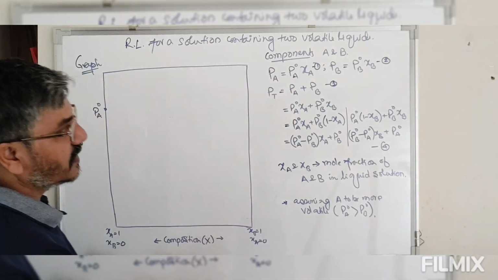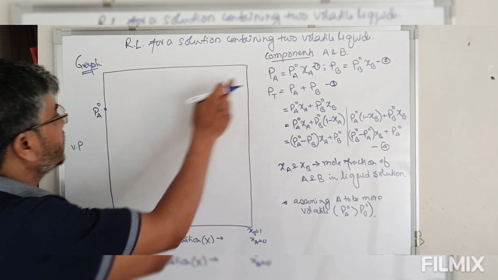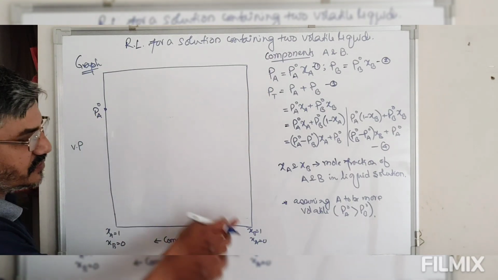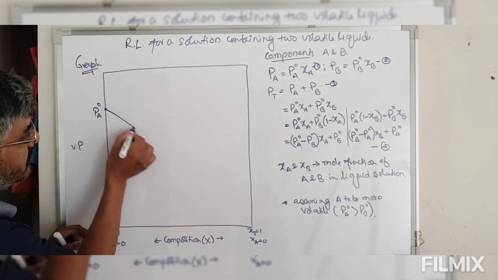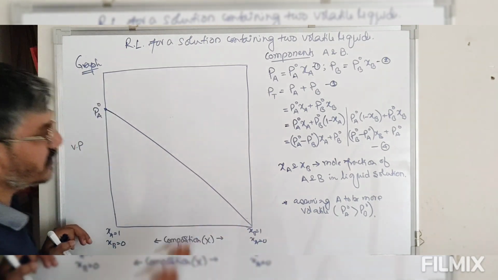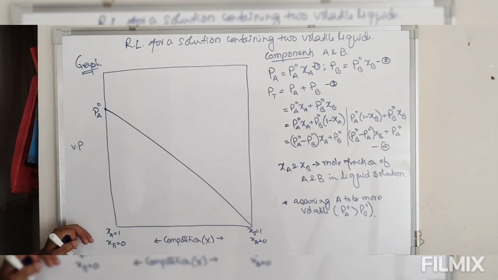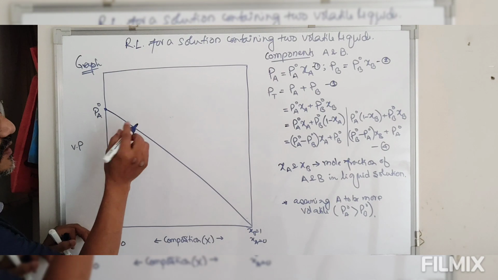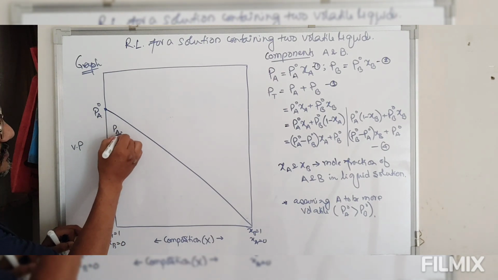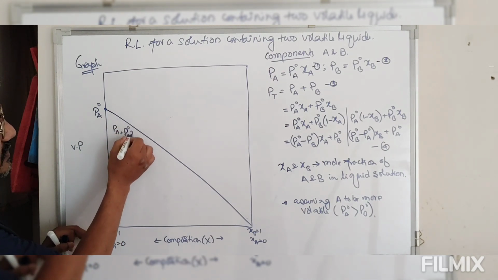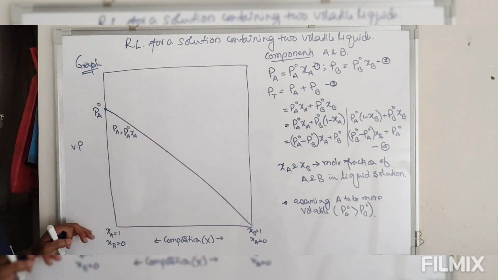That means the vapor pressure of A varies from this particular point to 0. So we can say this is this graph. So this is equation A. So PA is equal to PA naught XA, equation A.